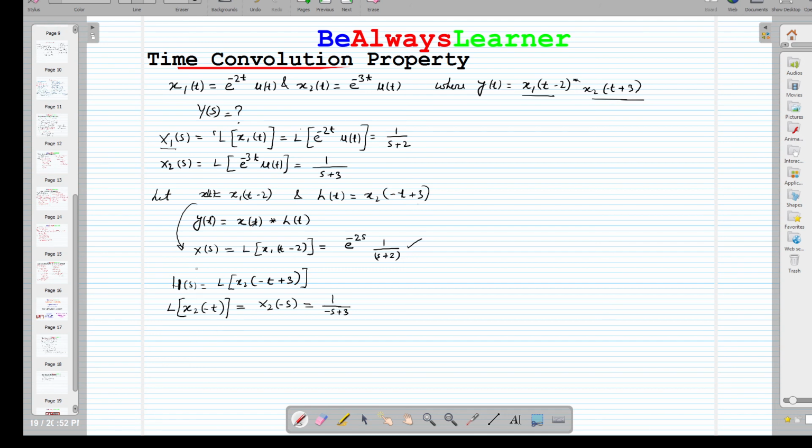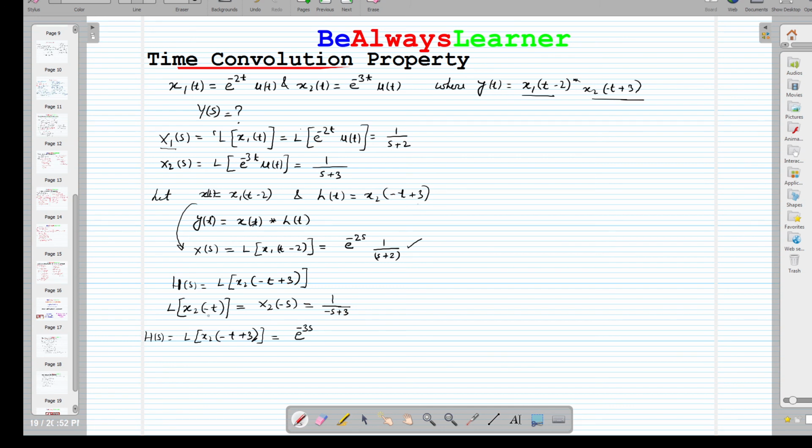Now we have to shift it by 3. So we are going to use the time shifting property to calculate H(s). So that is the Laplace of x2(minus t plus 3). We are using the time shifting property here. That is equal to e raised to the power minus 3s.